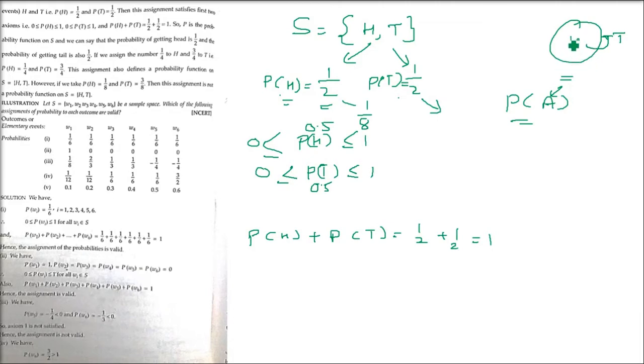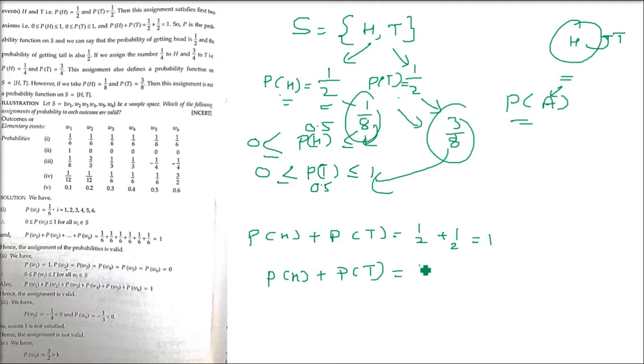I am giving the probability PH, that is the function probability of H happening, a value of 1 by 8. Now I am giving the value of PT, the function P of T, as 3 by 8. So 1 by 8 and 3 by 8, these are the values. Now we have to check whether this probability is correct or not. First, if you find the values of 1 by 8 and 3 by 8, they will be between 0 and 1. It is quite clearly seen here. 0.25, 1 by 8 will come. So this is very easy.